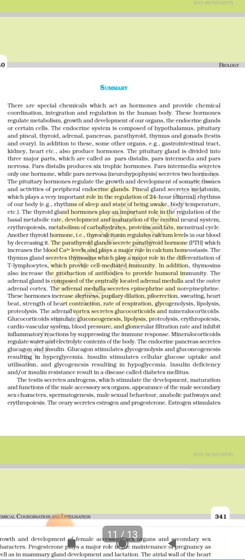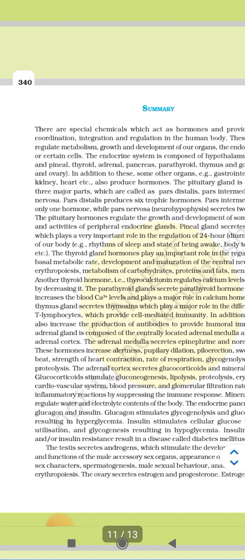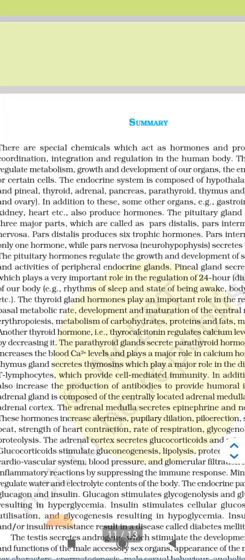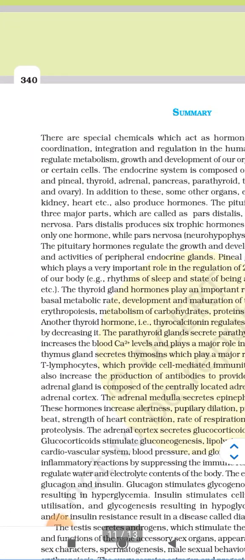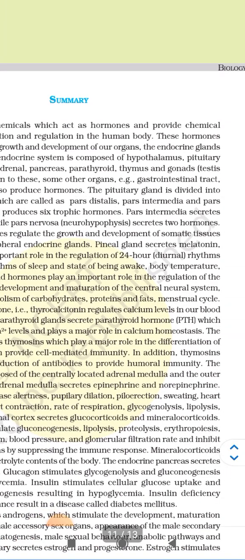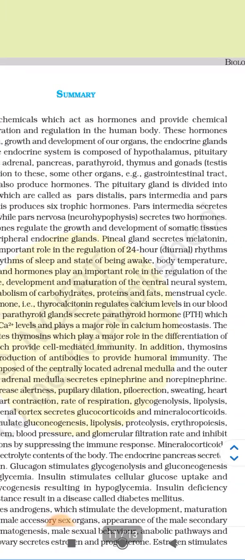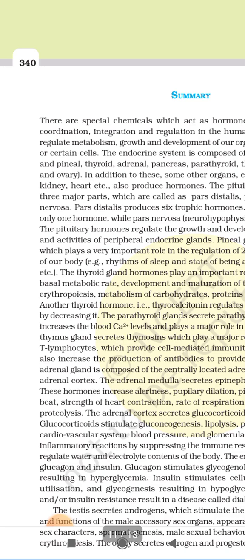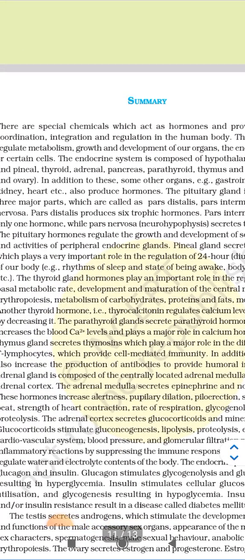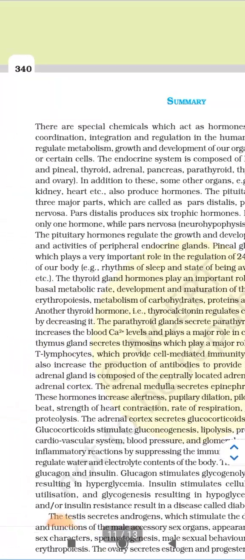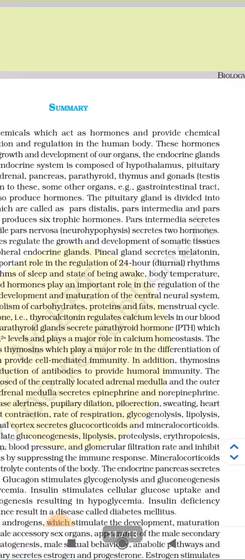First, I will read it. There are special chemicals which act as hormones and provide chemical coordination, integration and regulation in the human body. These hormones regulate metabolism, growth and development of our organs. The endocrine glands or certain cells.